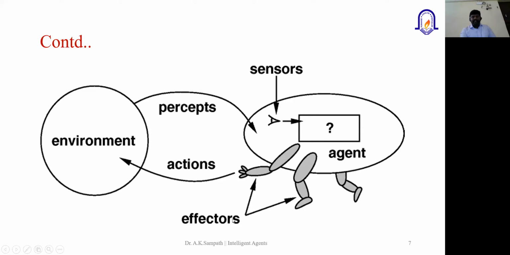And the effectors are the components which are embedded with the AI model. For a self-driving car, it could be a brake, or maybe the accelerator and other things. So this is a simple architecture diagram showing how the different components combine in PEAS: the performance, environment, sensors, and then actuators.